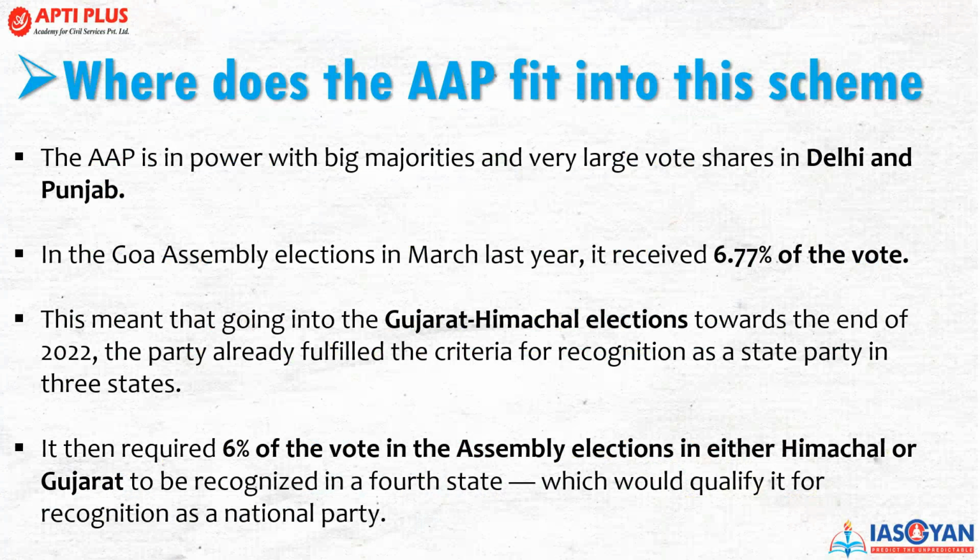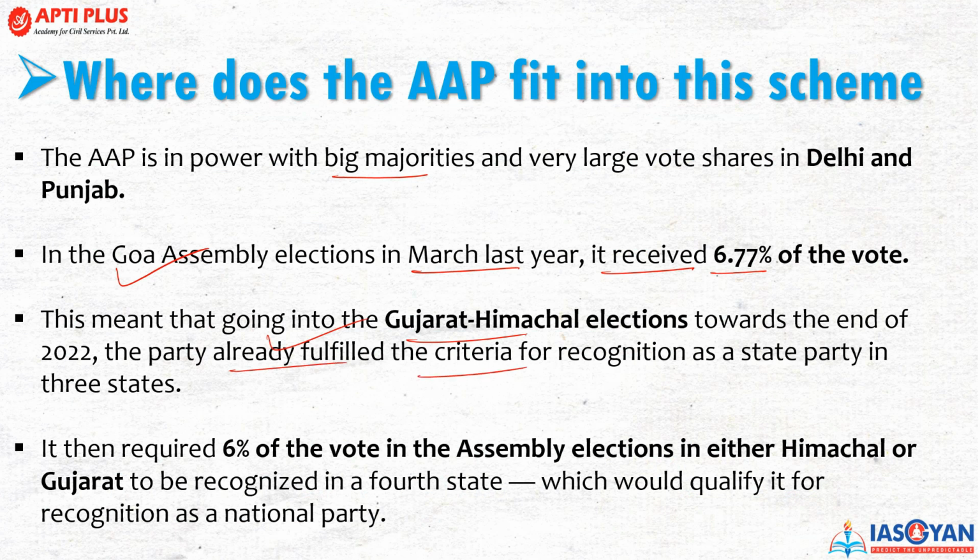Now, how does the Aam Aadmi Party, which has recently been recognized as a national party, fit into this scheme? What is the performance of this party? It has big majorities in the states of Delhi and Punjab. And in the Goa Assembly elections in March last year, it received 6.77% of the vote, which means that, going by the Gujarat and Himachal elections towards the end of 2022, the party has already fulfilled the criteria for recognition as a state party in 3 states.